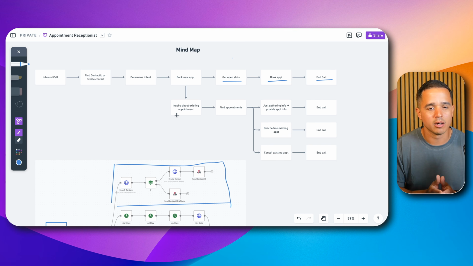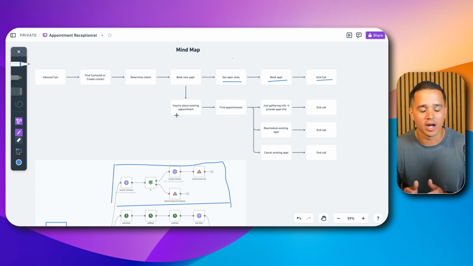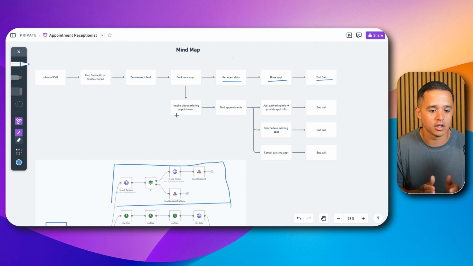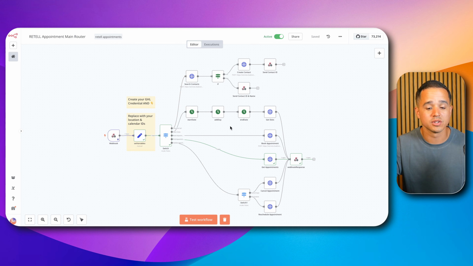If they want to update that appointment, say cancel or reschedule it, we can also do that with this workflow. And so without further ado, let's go ahead and hop in. I'm going to remind you that all this information, if you need to pause the video and go into the school community and download the Retell AI agent and download the N8N workflow, I highly recommend that you do so you can follow along. In this video, for the purposes of brevity, I'm not going to go over the creation of every single node. I'm not going to recreate this workflow. However, I am going to go in and show you exactly what is happening so that way you understand it.